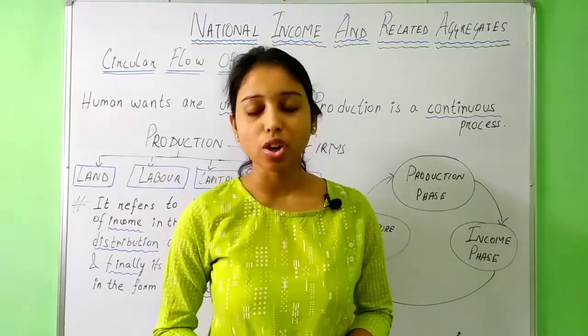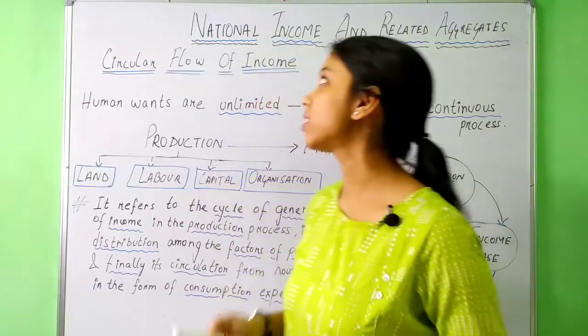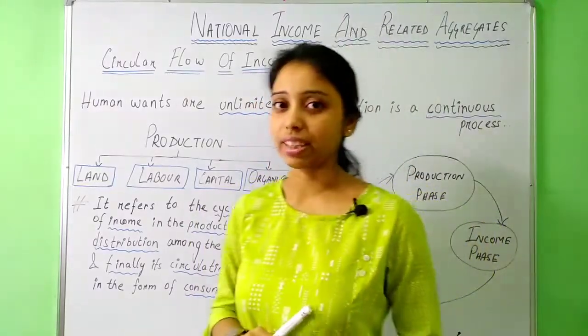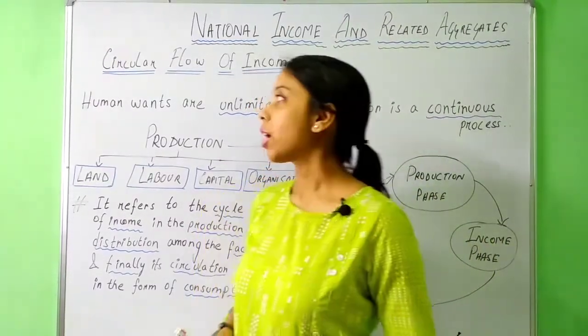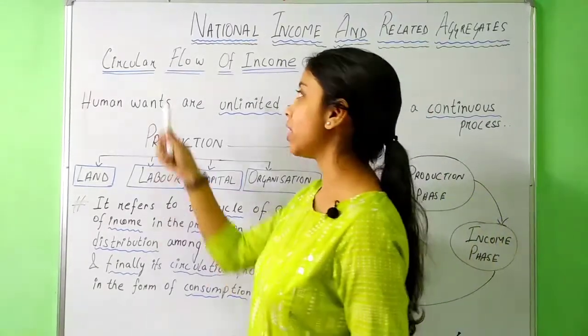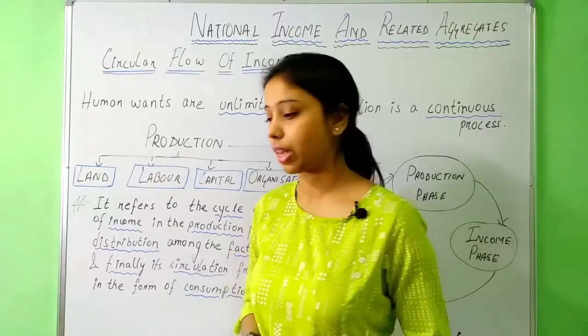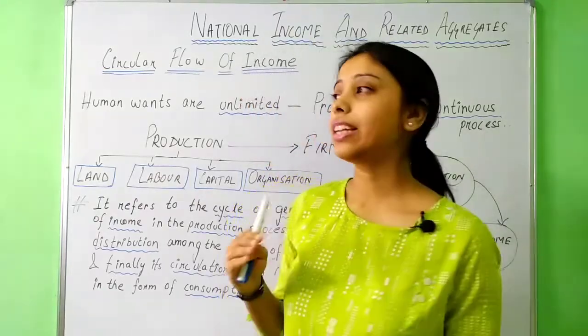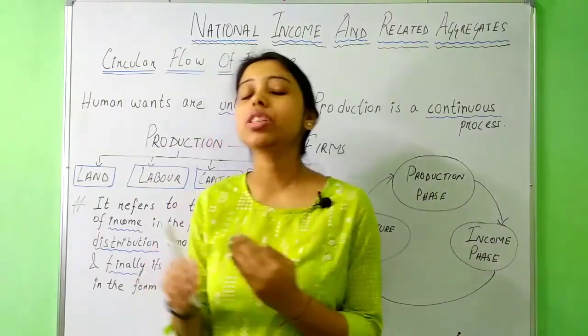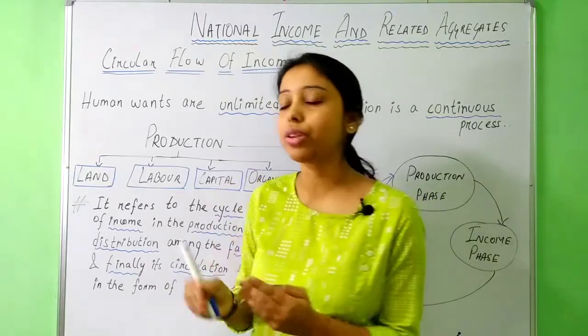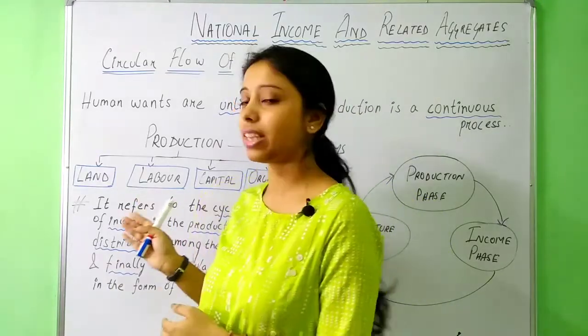So the very first topic that today we are going to start is the national income and related aggregates. It's a bit lengthy chapter, but the first topic that we will start today is circular flow of income. So what is meant by circular flow of income? It is said that the income in an economy continuously flows in a circular manner. So how it flows in a circular manner, we will be explaining it here.